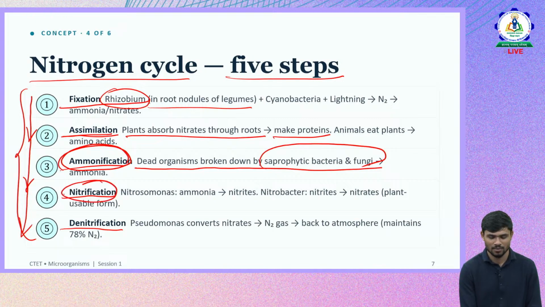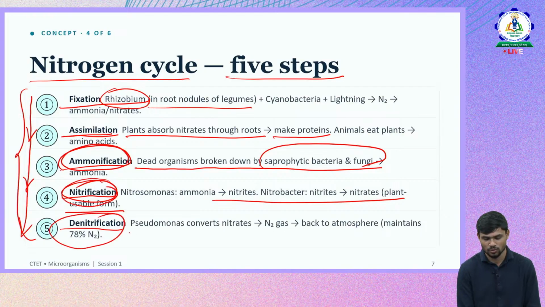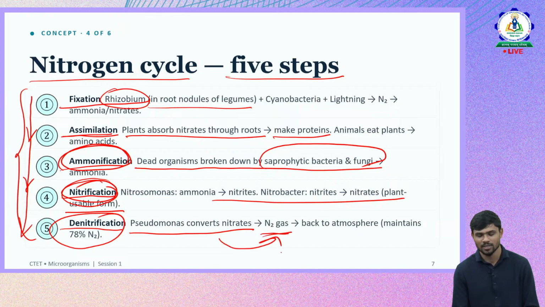Then nitrification happens, and the nitrate in the soil is again available for absorption by plants. Then denitrification: pseudomonas converts nitrates into N2 gas again, which is released from the soil into the atmosphere. So it's a cyclic process.